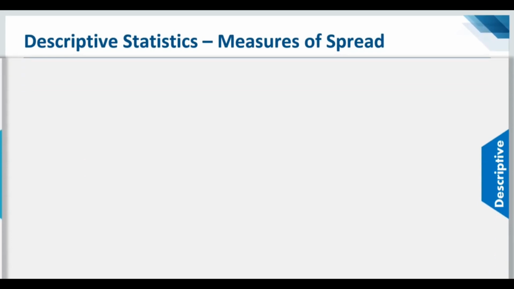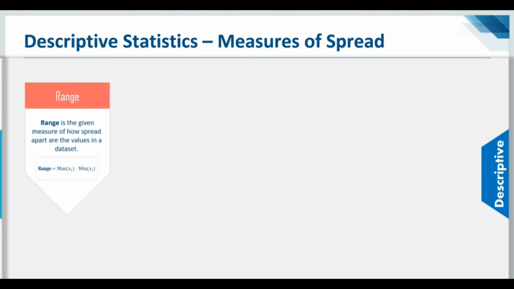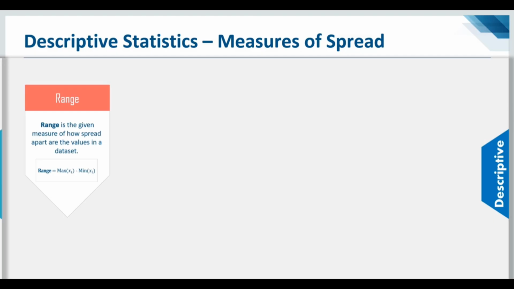Now moving on to the next measure, that is the measure of spread. The measure of spread has basically four terms that you need to understand: the range, interquartile range, variance, and the standard deviation. Starting with the range. Range is basically a measure of how spread apart the values are in a data set, right? Suppose you have 10 values. If you want to calculate the range of these 10 values, you just have to subtract the minimum value from the maximum value. So that's what the formula is, guys: maximum minus minimum.